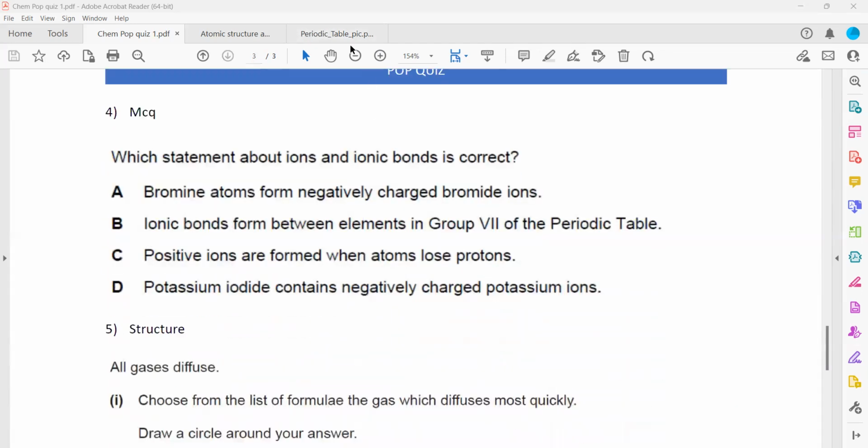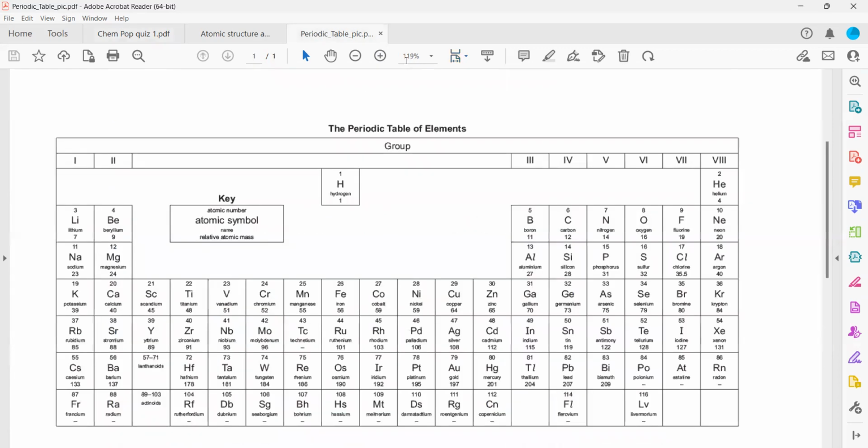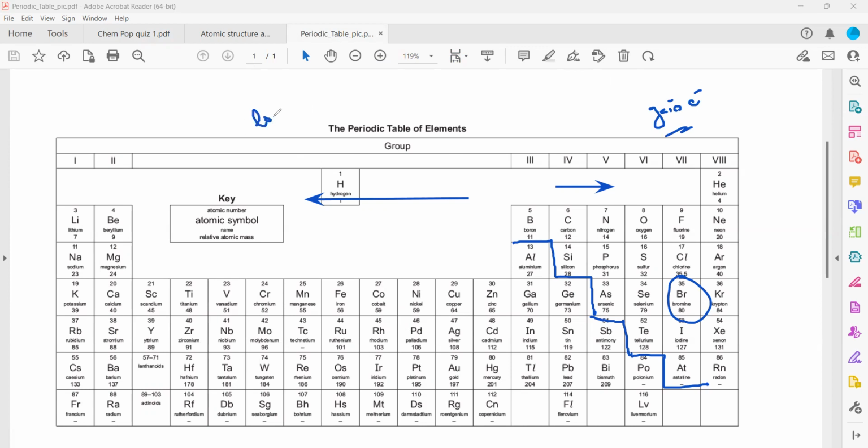Which statement about ions and ionic bonding is correct? Bromine atoms form a negatively charged bromide ion. When you check the periodic table, this is the periodic table where metalloids are above and below the staircase line. We have metalloids. Those on the right hand side are the non-metals, on the left hand side are metals. So bromine is a non-metal, and if bromine is a non-metal, what is the tendency of a non-metal? Non-metals tend to gain electrons. And on the left hand side we have metals, and what is the tendency of metals? Metals tend to lose electrons.